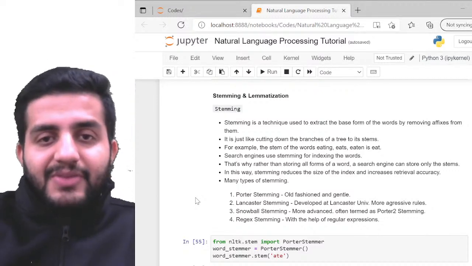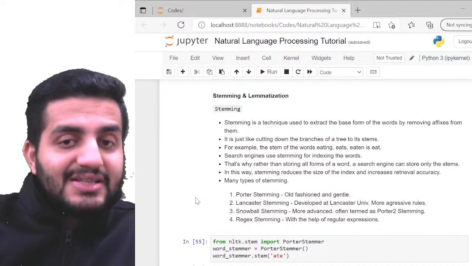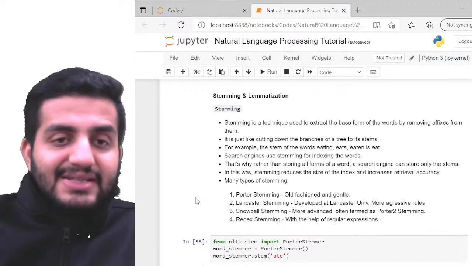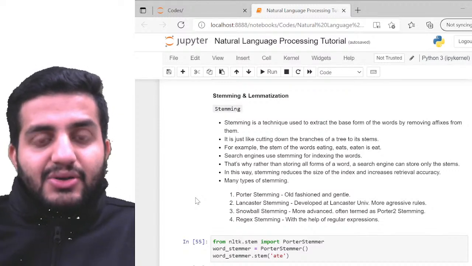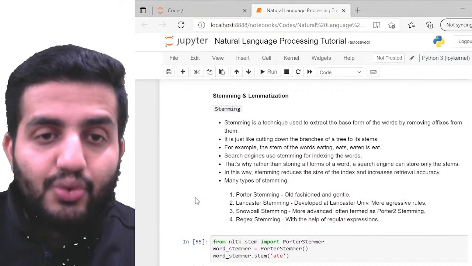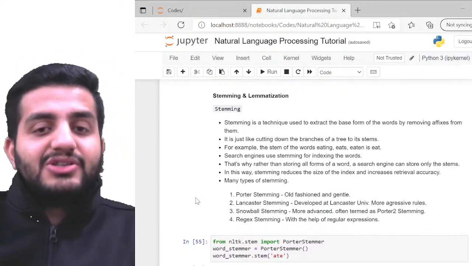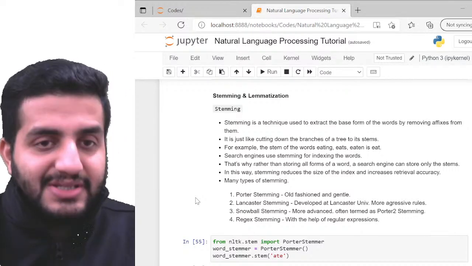Stemming क्या करता है? Stemming it basically removes the suffixes. Suffixes क्या है? जैसे eating, so ing is my suffix, right? Eats, s is my suffix, right? Eaten, en is my suffix, right? So stemming क्या करता है? There are some hidden or say inbuilt rules based on which it's gonna reduce the suffix of the words basically, right?